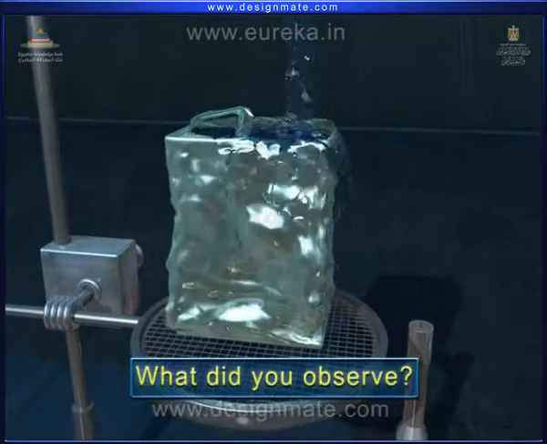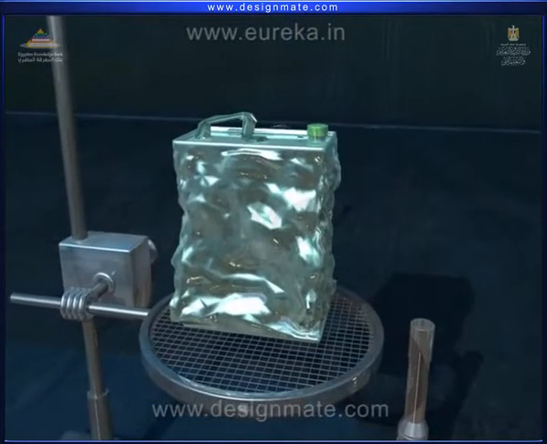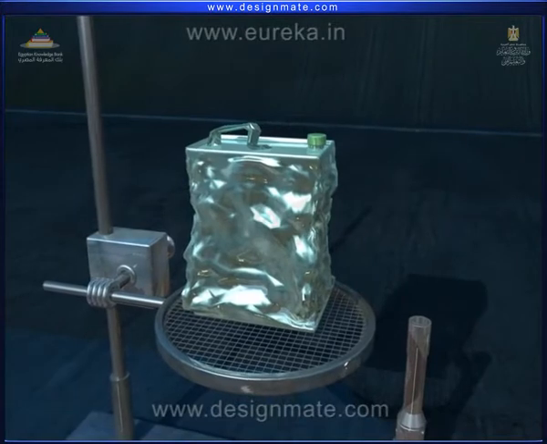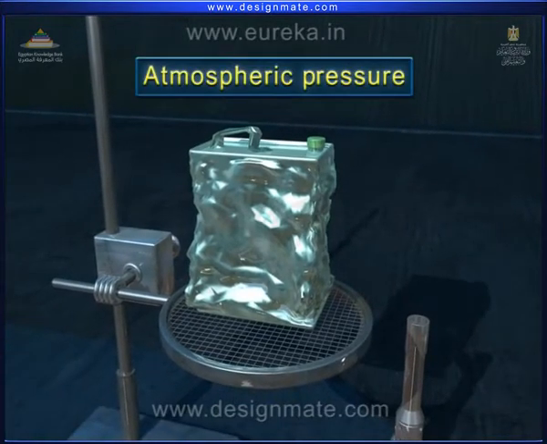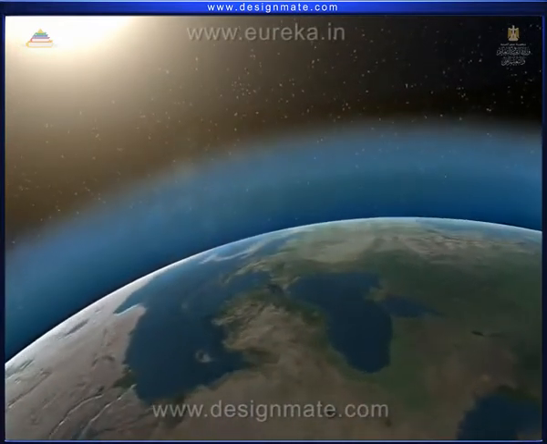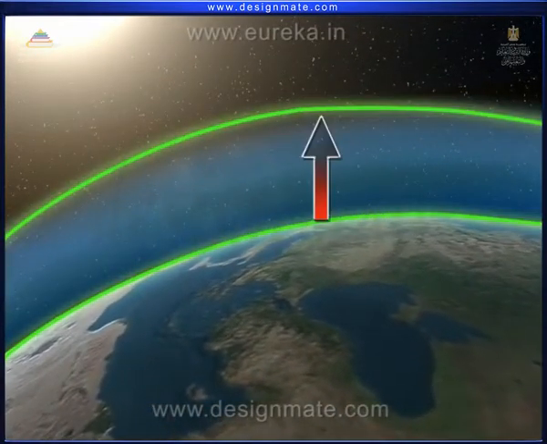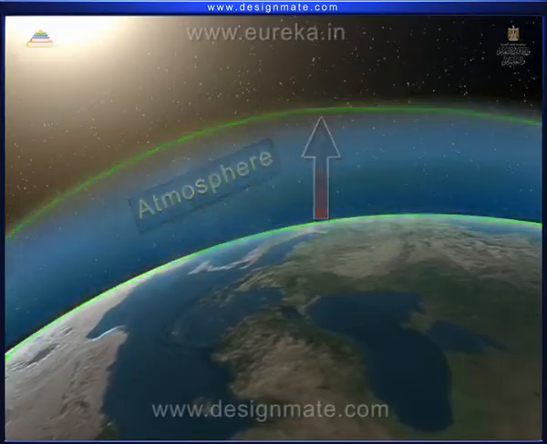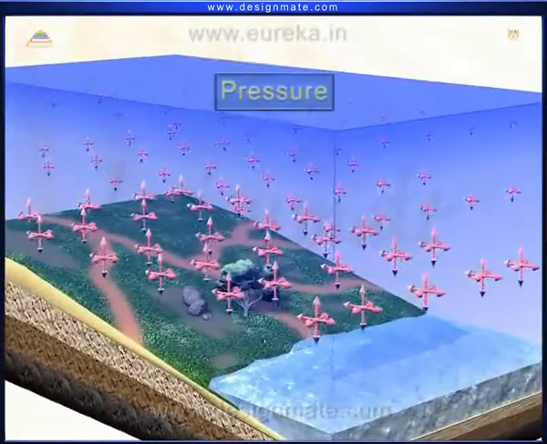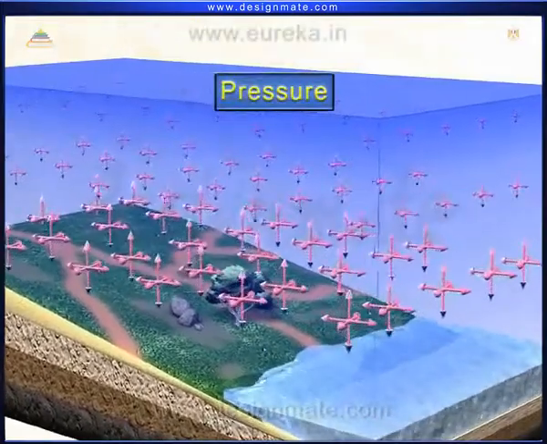What did you observe? The can gets crushed badly. This happened due to a physical phenomenon called atmospheric pressure. We know that our planet Earth is surrounded by a blanket of air called the atmosphere. Like all other fluids, the air also exerts pressure on everything within it.